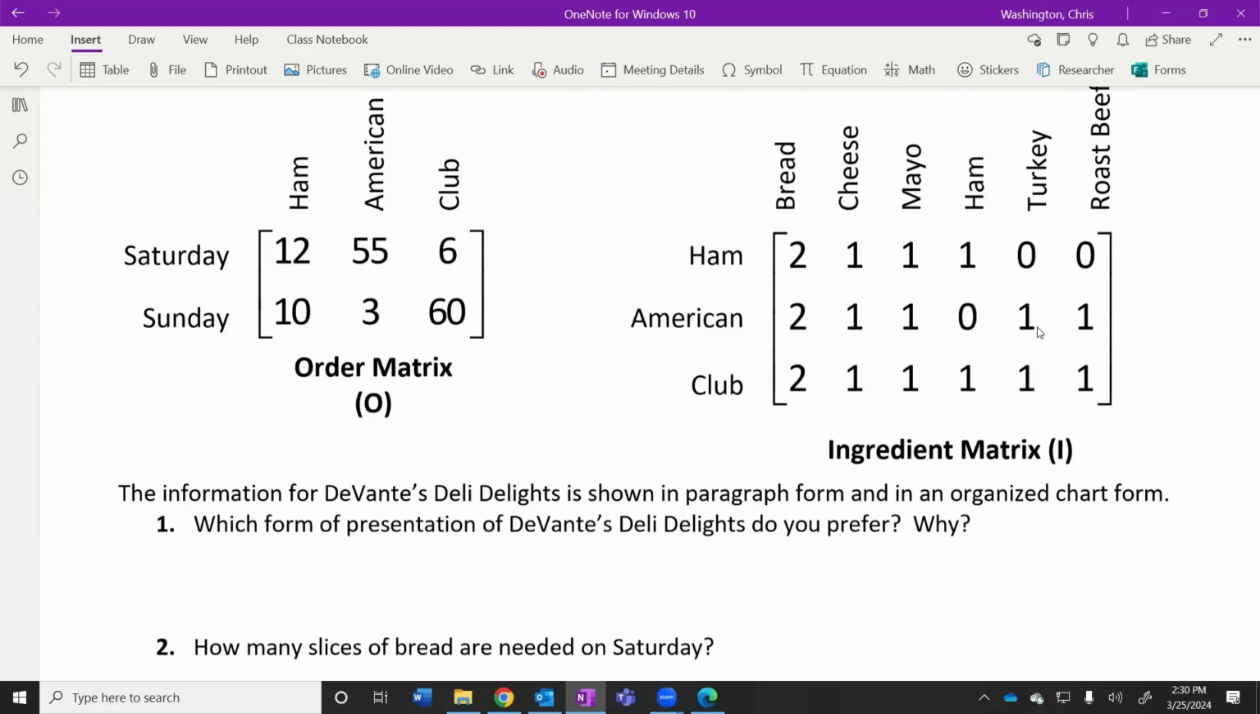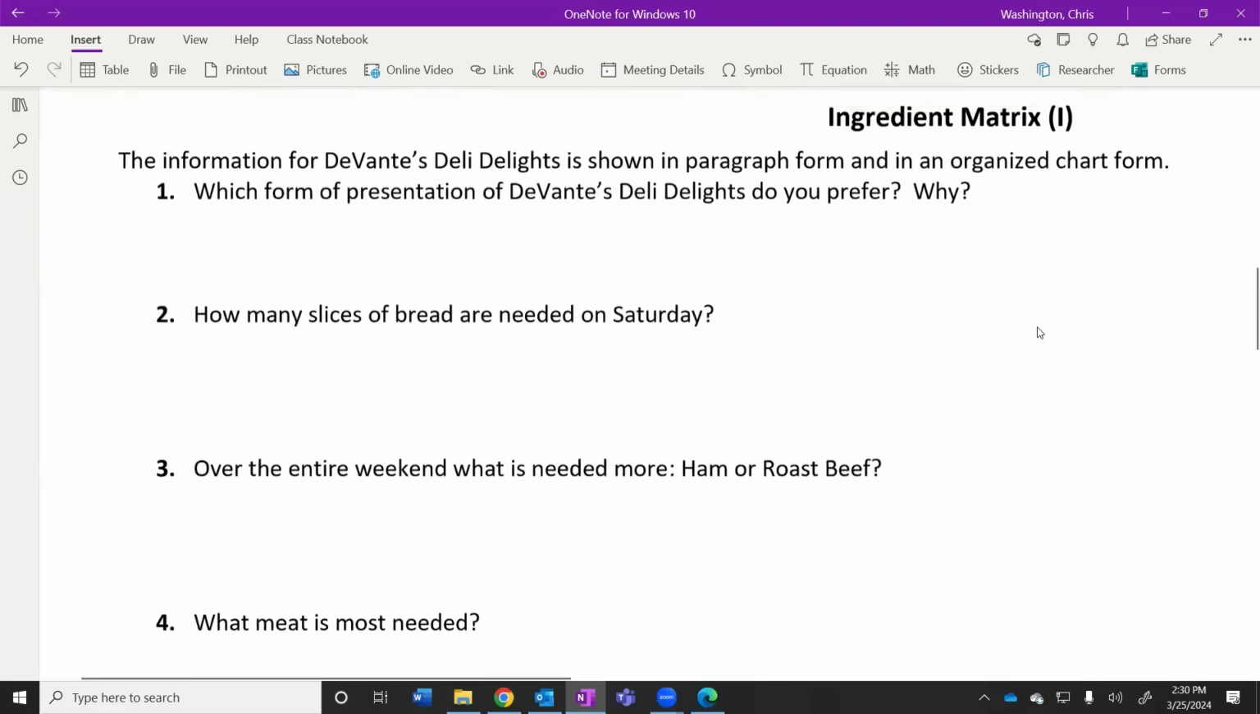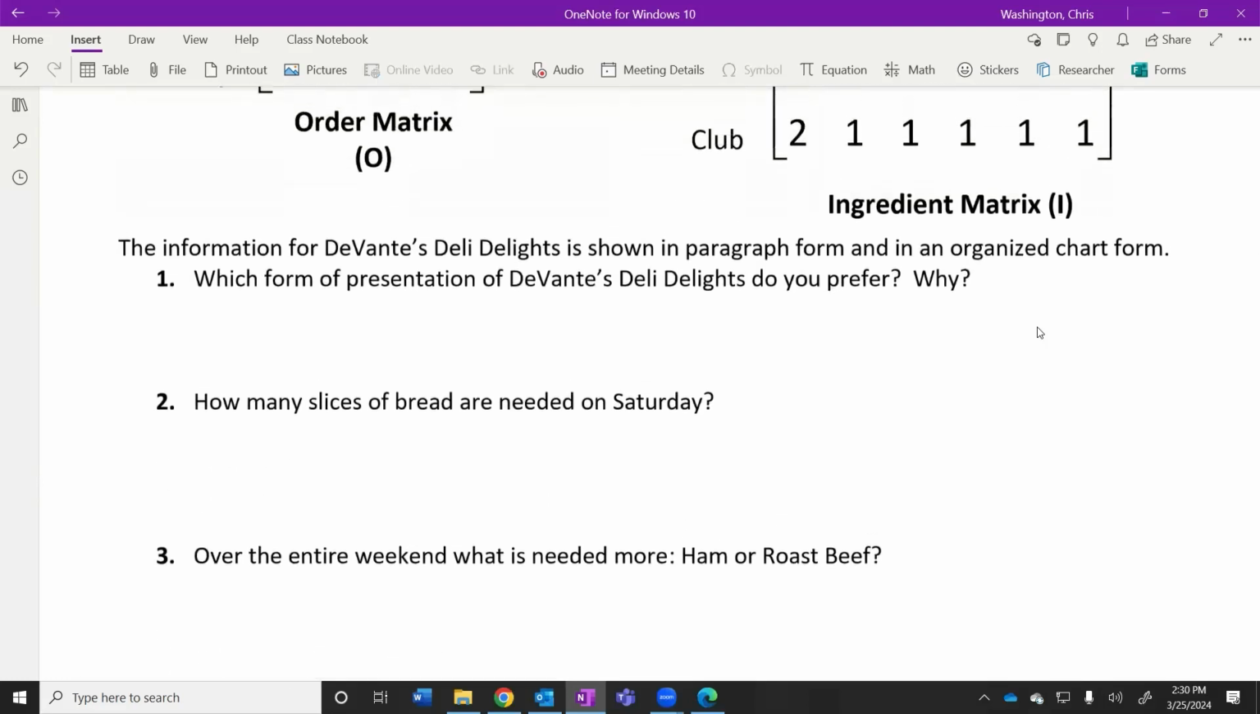All right, number 2. I'll give you, let's say about 10 seconds maybe. For number 2, how many slices of bread are needed on Saturday? Just Saturday. If you didn't get an answer, that's okay. I'm trying to prove a point here, right? It's going to take you a minute to do those calculations, perhaps. Number 2 might be a little bit easier than number 3, though.